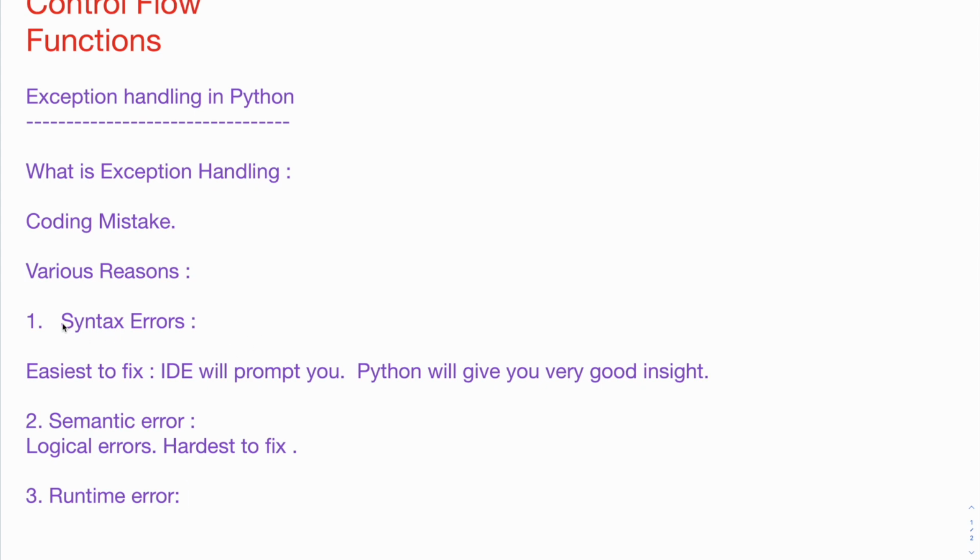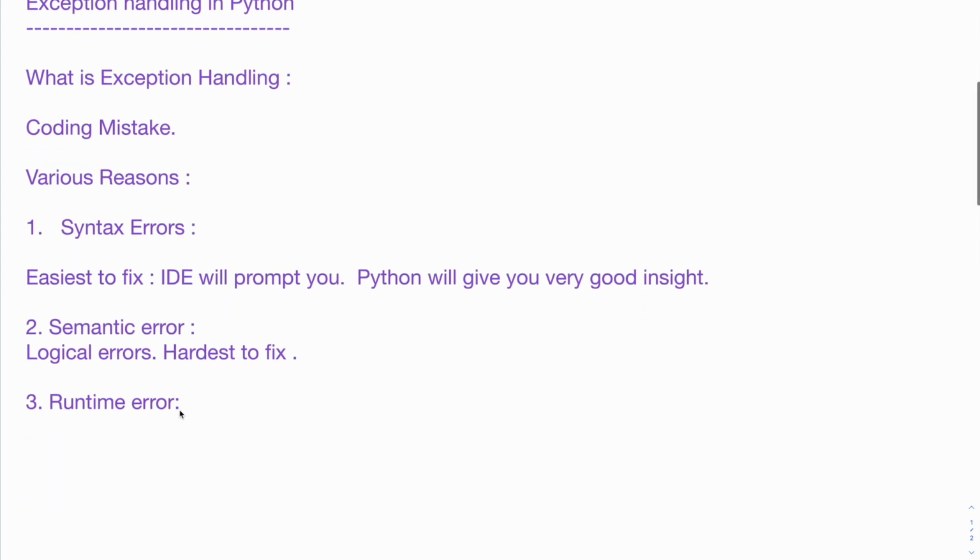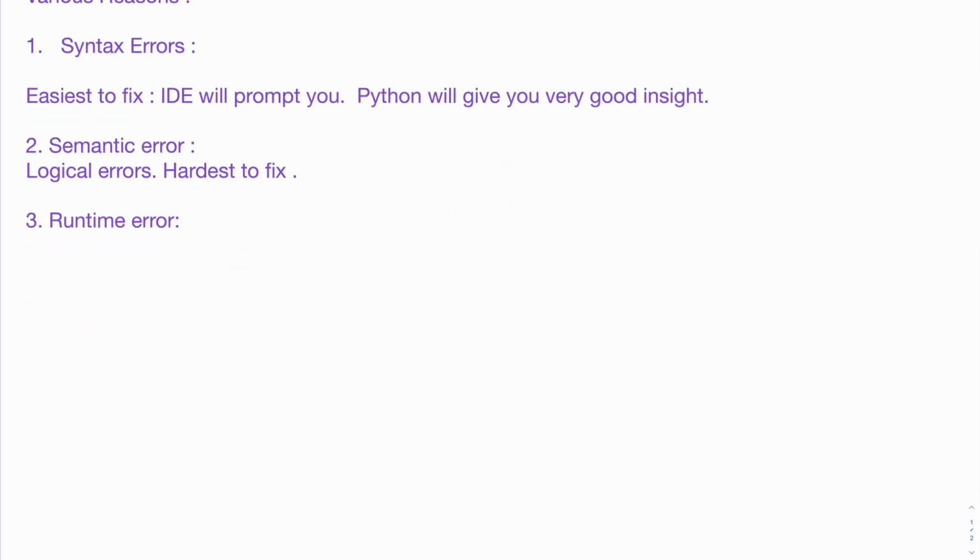Let me go through it one more time. The first one is the basic error, which is the syntax error. We probably forgot some syntax, and that's why the error came. The second is the semantic error, which is the logical error. Syntax is perfectly fine, but the output is still not what we were expecting. This is the hardest to fix. The third category is the runtime error. Why can it come?